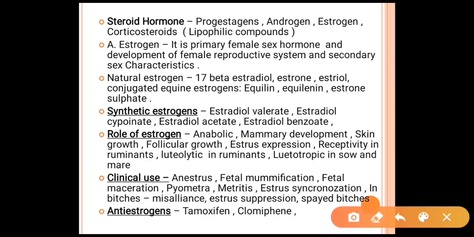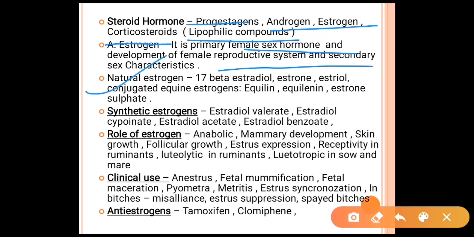There are some steroid hormones, like progestagens, androgens, estrogens, and corticosteroids, which are lipophilic compounds. First, we are going to deal with estrogens. They are the primary female sex hormones and help in the development of the female reproductive system, and secondary sex characters come with the help of estrogen hormones.